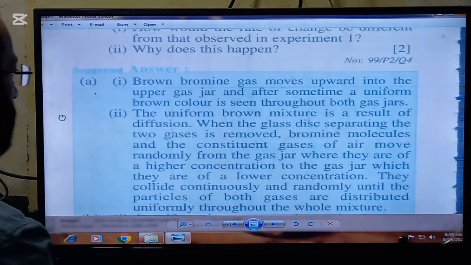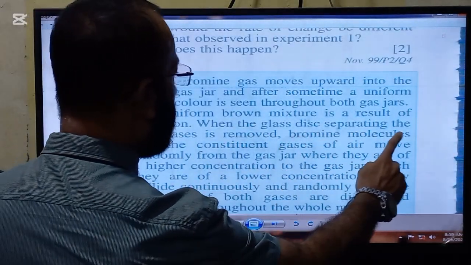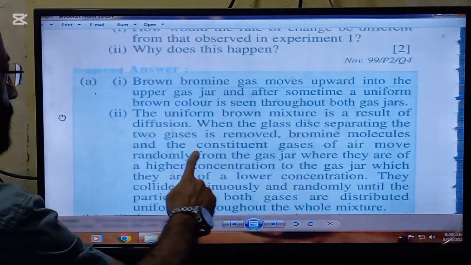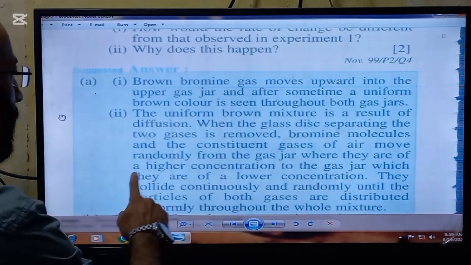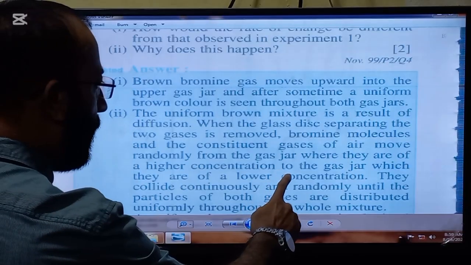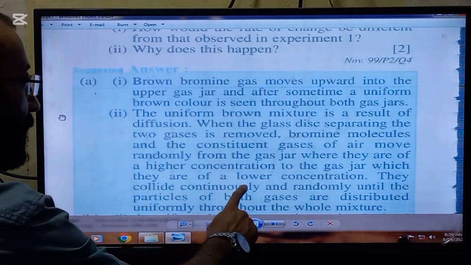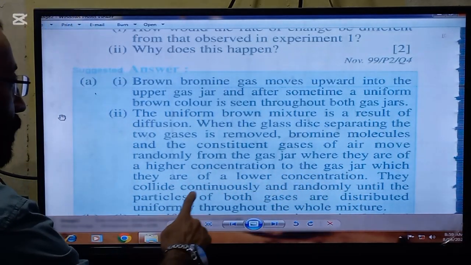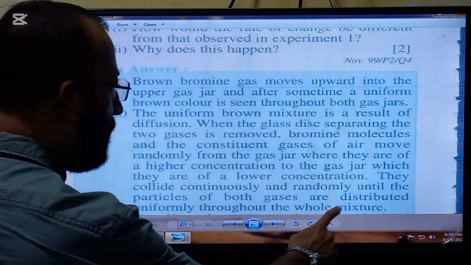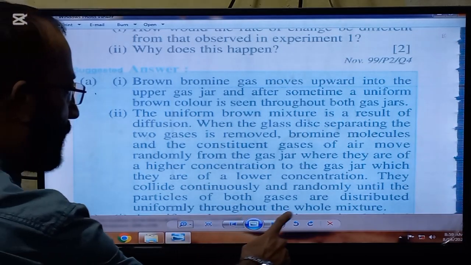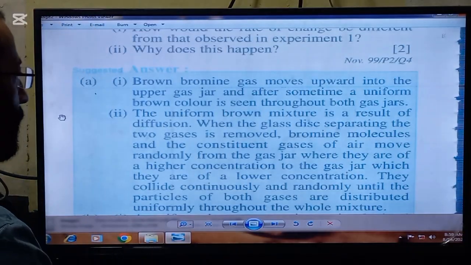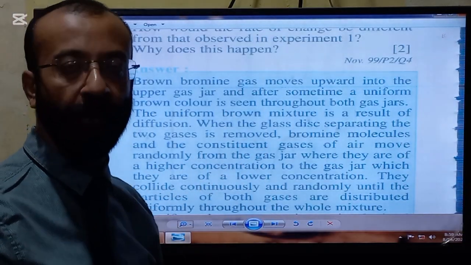Here is the answer. The uniform brown mixture is a result of diffusion. When the glass disc separating the two jars is removed, bromine molecules and the constituent gases of the air move randomly from the gas jar where they are of higher concentration to the gas jar where they are of lower concentration. They collide continuously and randomly until the particles of both gases are distributed uniformly throughout the whole mixture. So this is the result of the diffusion.